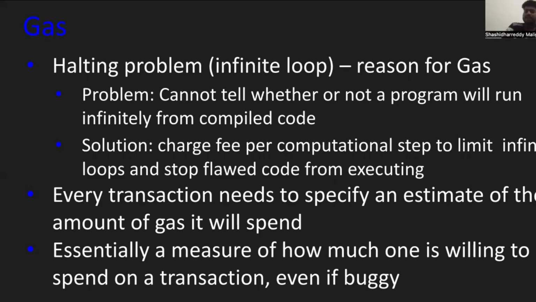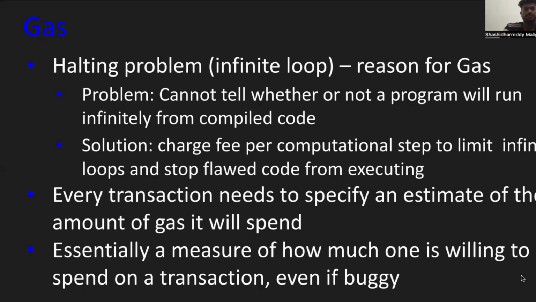Here, every transaction needs to specify an estimate of the amount of gas it will spend. Like simply, if it spent some X amount of gas on this transaction, you need to specify that I've spent this much gas on this transaction, so it costs this much. It is a measure of how much the user is willing to spend on a transaction, even if buggy. For example, the user is willing to pay $10 for this transaction. So we can work out how much it is.